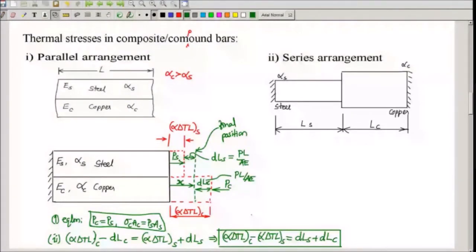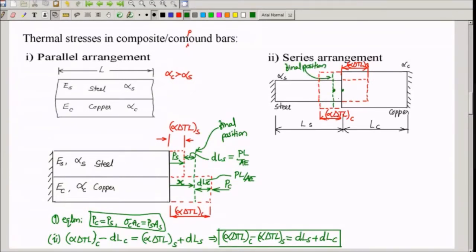But for the materials in series, if the copper member is not present, steel would have deformed, let us say this much. Left hand side is fixed, so on the right hand side, it deforms so much. And this is alpha delta TL of steel. Similarly, when steel is not present, when copper is only present, it can deform in this direction. This is alpha delta TL of copper. With both materials present now, since copper expansion is more, this junction would have moved to a new location here. This is the final position.